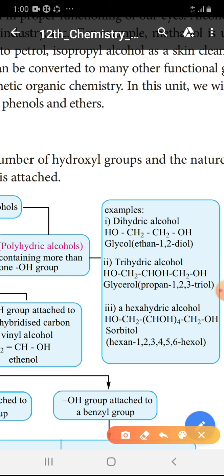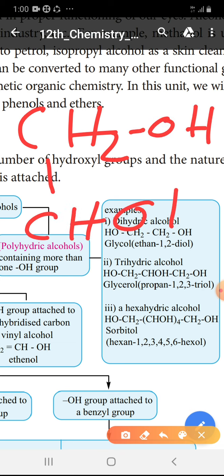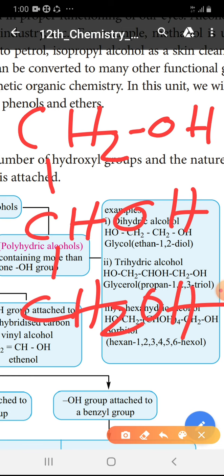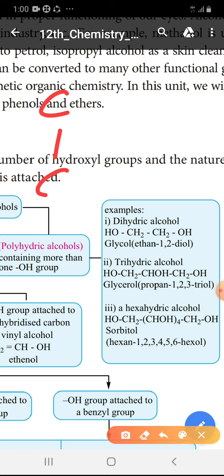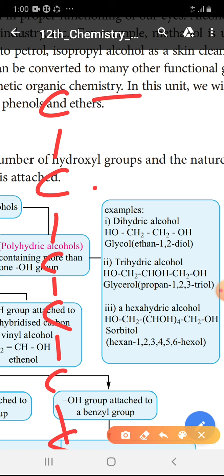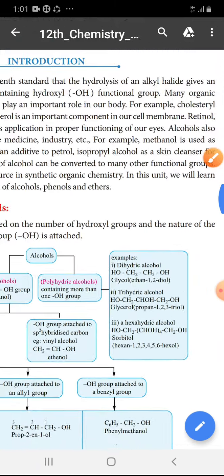When you are writing glycerol, you can write like this, CH2OH, CHOH and CH2OH. Sorbitol also, you can write 6 carbon atoms, 1, 2, 3, 4, 5, 6, and put OH on each carbon atom and balance the hydrogen. So this is called a polyhydric alcohol.